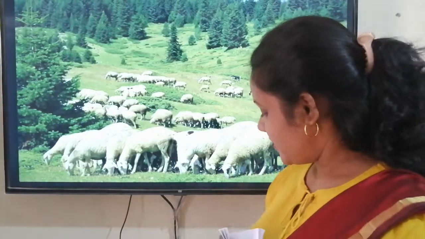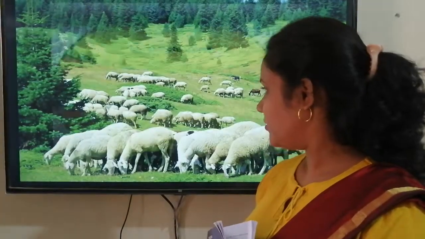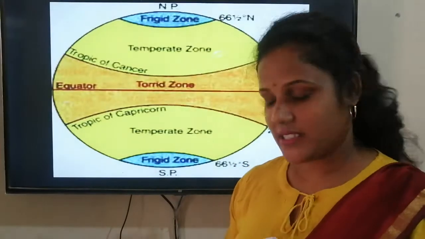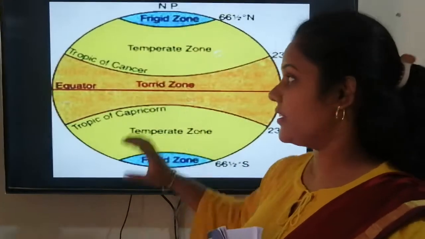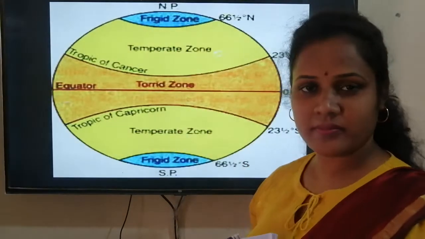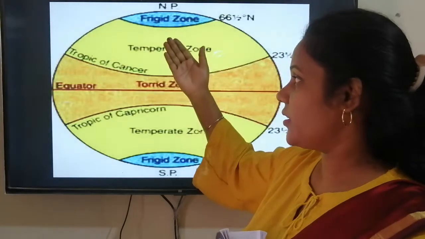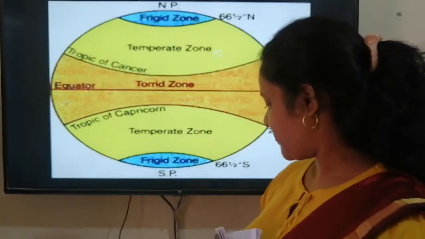Chapter 7, Grassland Regions. Picture also I have put for you. We have learnt many things in this chapter in the previous class. We learnt about where it is located. It is located in the temperate zones, in both hemispheres, northern and southern.